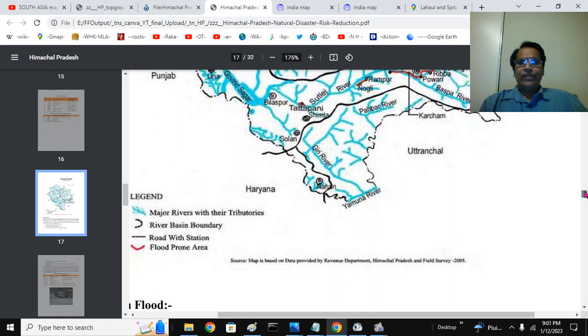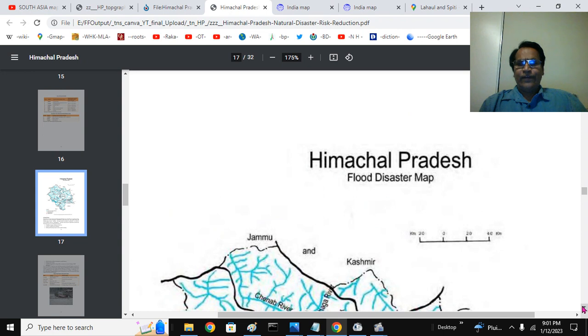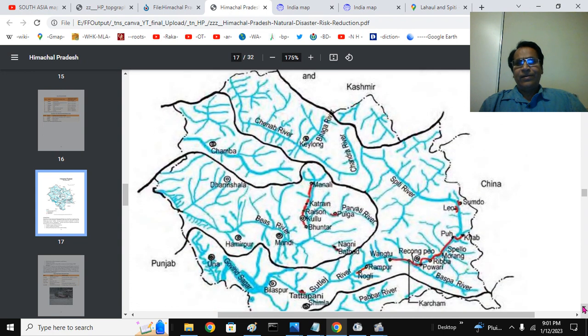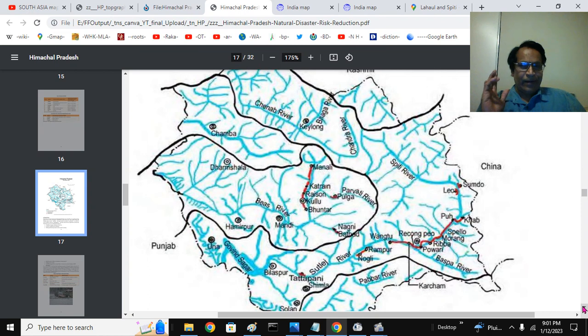So here you can see the basic difference. I am showing different perspectives so that the matter will be made crystal clear for my audience. After these 7 basins, there should not be any confusion in your mind. Again, the Great Himalayas here, Zaskar here, Shivalik range here. We talked about the Sutlej, that is the Cis part. Rampur and Tattapani, Bilaspur, those regions are similar. We are talking about the trans part.